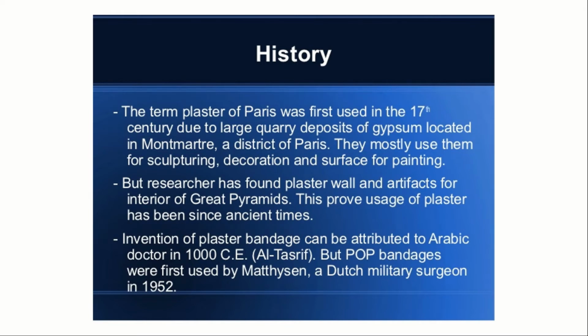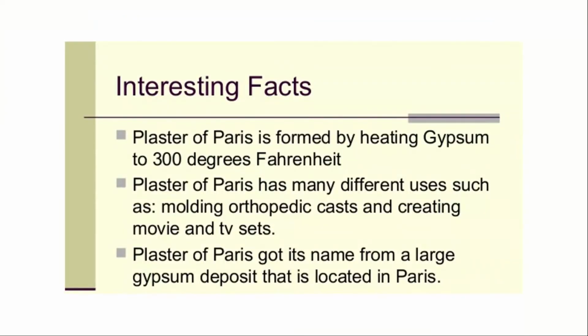But researchers have found plaster walls and artifacts in the interior of the Great Pyramids. This proves the usage of plaster has been since ancient times. The invention of the plaster bandage can be attributed to an Arabic doctor in 1000 CE, Al-Tasrif, but POP, that is plaster of Paris bandages, were first used by Mathijsen, a Dutch military surgeon, in 1852. So this is a brief history of plaster of Paris.